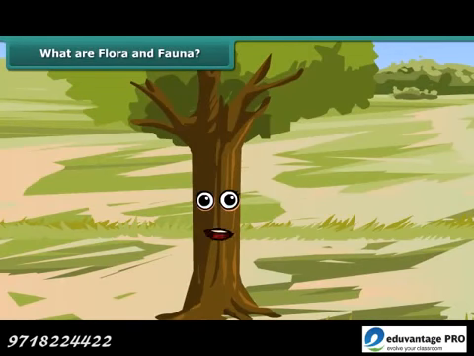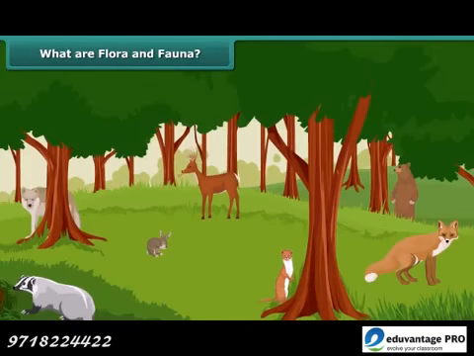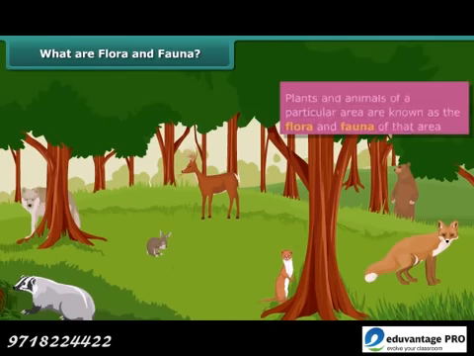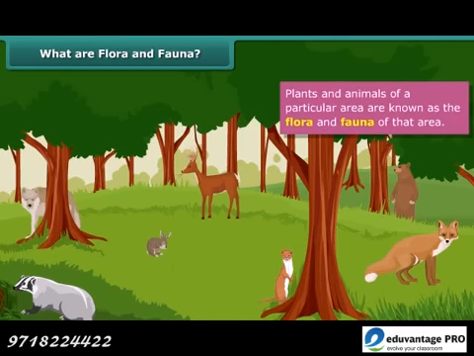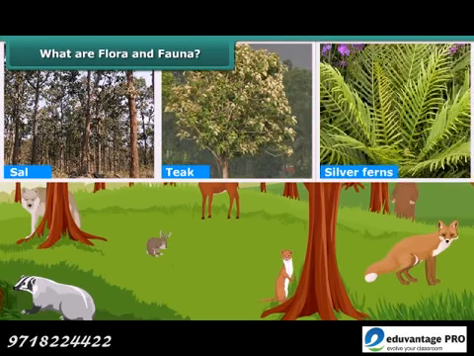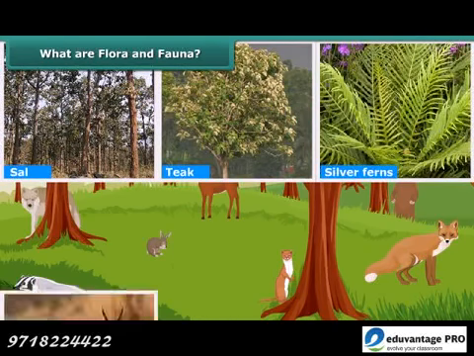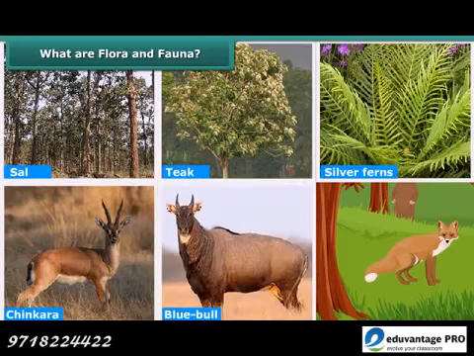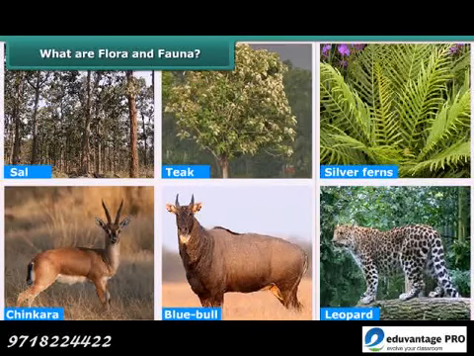Students, you must have observed that some animals and plants typically belong to a particular area. Plants and animals of a particular area are known as the flora and fauna of that area. For example, sal, teak, silver ferns, etc. are the flora and Blue bull, leopard, etc. are the fauna of the Pachmarhi Biosphere Reserve.